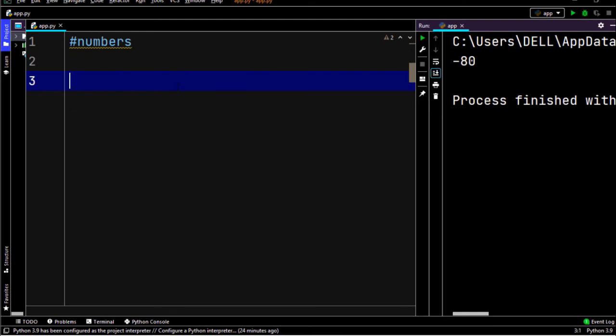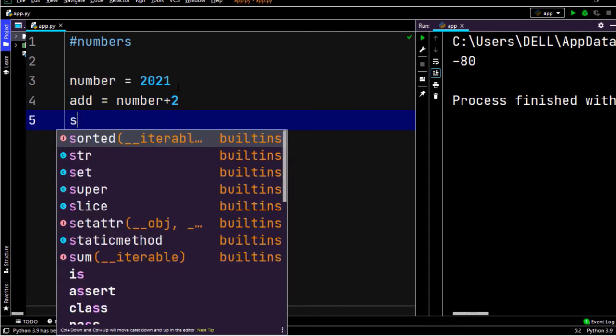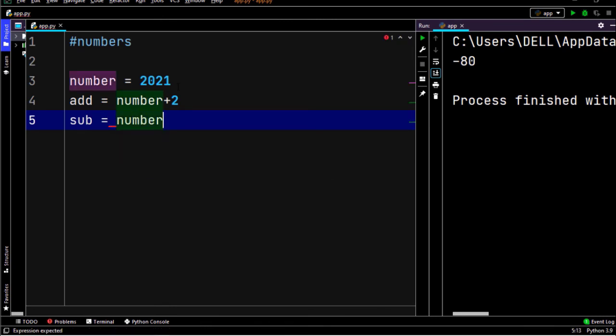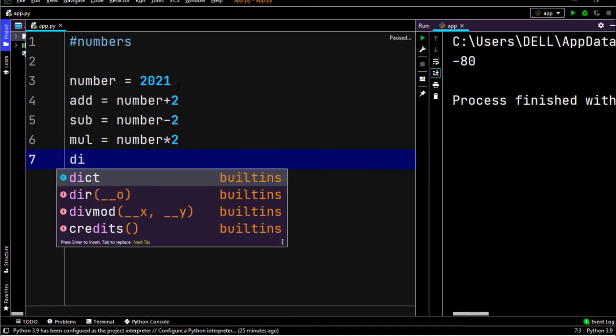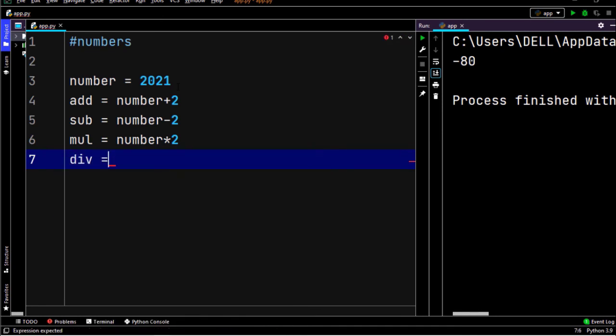Now create a variable called number equals to, let's say, 2021. Add equals to number plus 2. Sub equals number minus 2. Multiplication equals to number multiplied by 2. Division, div equals to number divided by 2. And what do you say?